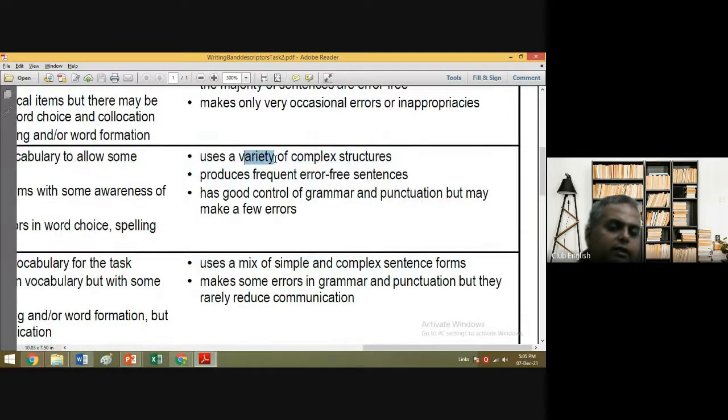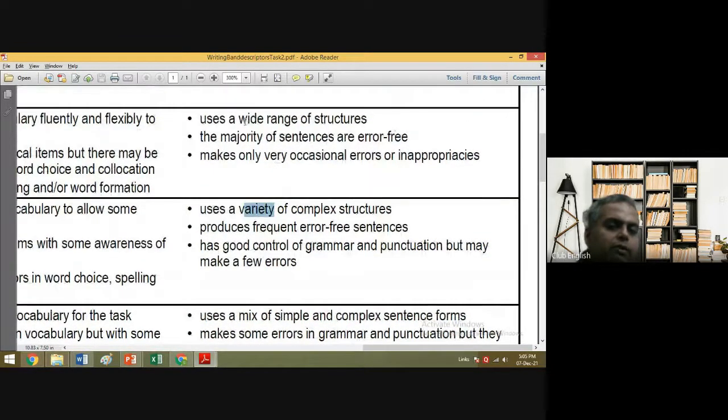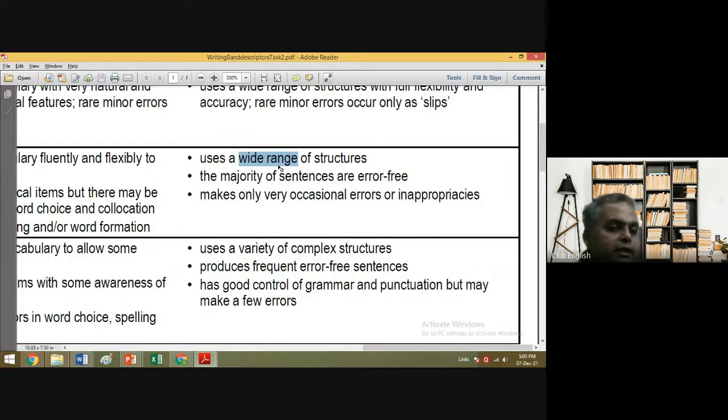The keyword is variety. Why not talk about wide range? Everywhere you spread those sentences just like that. You are so well versed that you have developed a flair in writing, and now you're just writing it like anything, and you're getting into the wide range, and you are easily scoring an 8 in this.